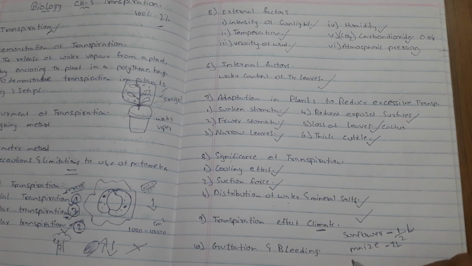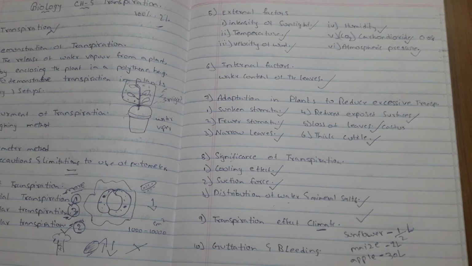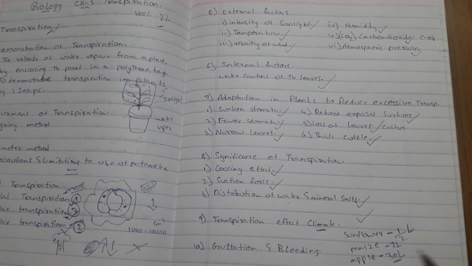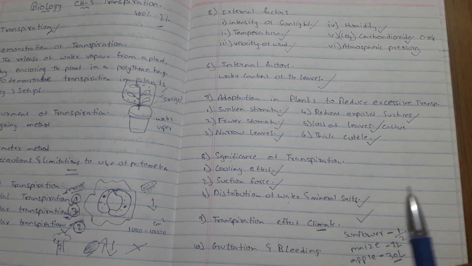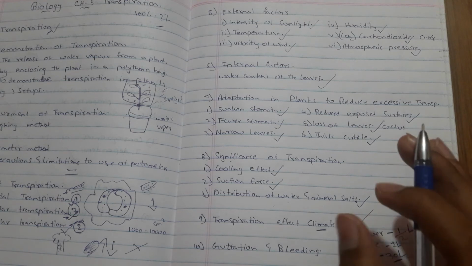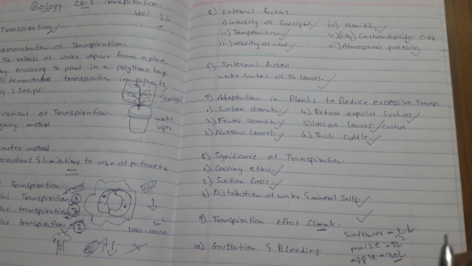And a large apple tree, which is a large amount, evaporates nearly 30 liters of water into the atmosphere. That is about the transpiration effect on climate. So forests contribute to bringing rain. This is the secret. Transpiration is the secret.